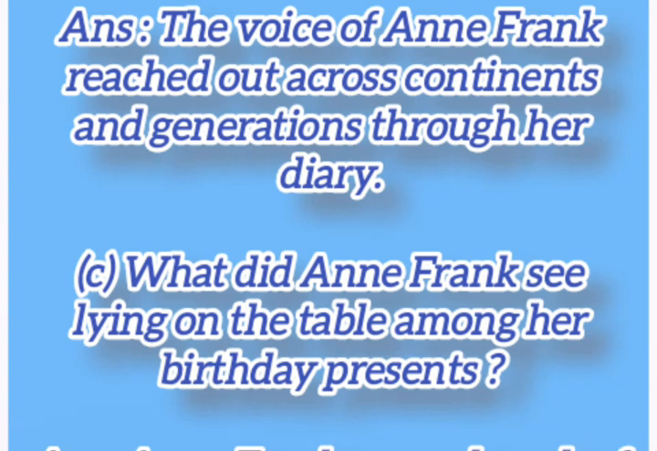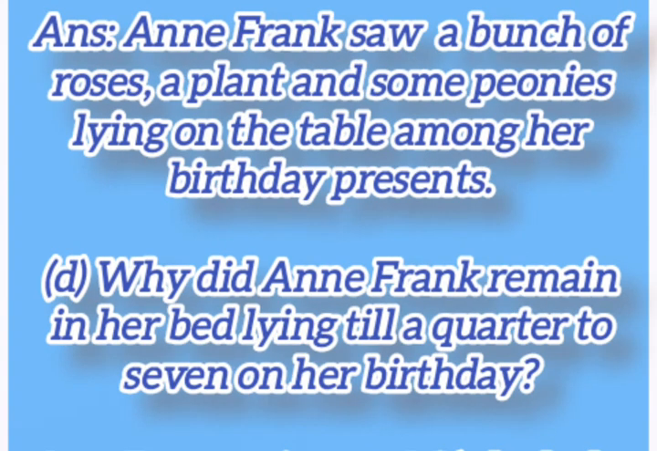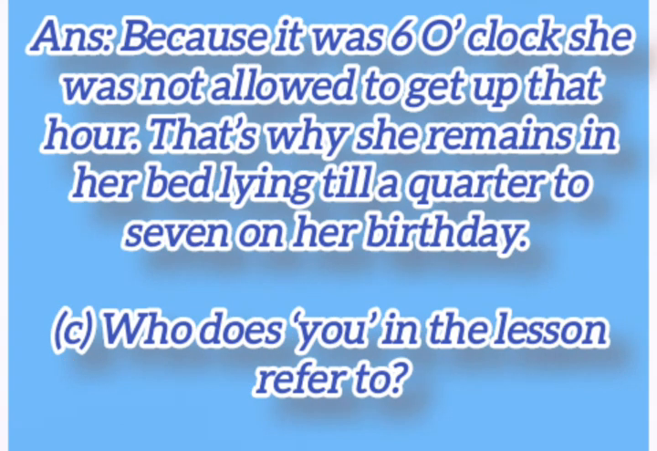C. What did Anne Frank see lying on the table among her birthday presents? Anne Frank saw a bunch of roses, a plant and some peonies lying on the table among her birthday presents. D. Why did Anne Frank remain in her bed lying till 6:45 on her birthday? Because it was 6 o'clock. She was not allowed to get up at that hour. That's why she remained in her bed lying till 6:45 on her birthday.